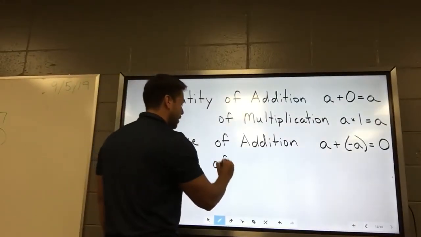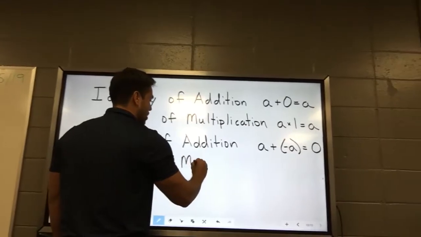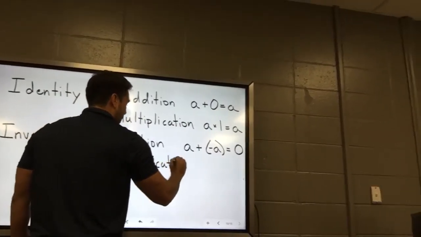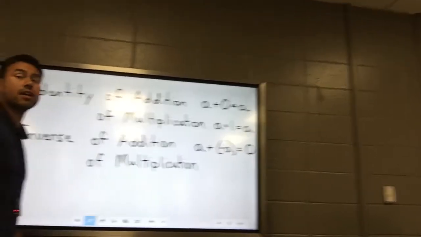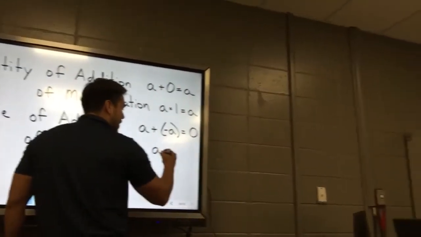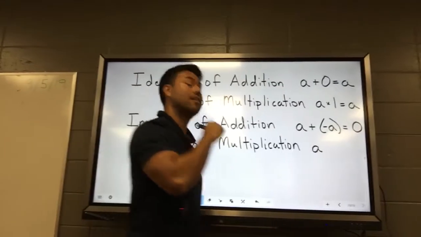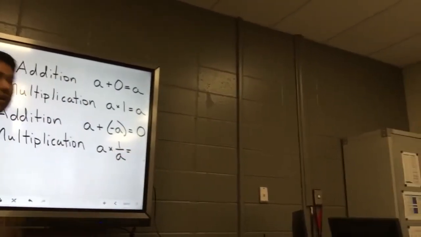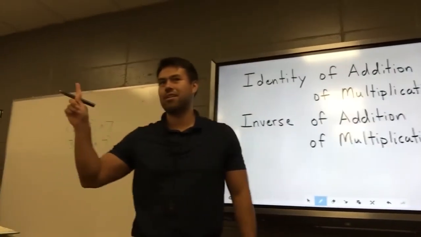And then the inverse property of multiplication. Yeah, someone's saying it. What is it? We're talking about reciprocals. So A, does anyone know how to write it? A times 1 over A? A times 1 over A is equal to, though, not 0. 1.